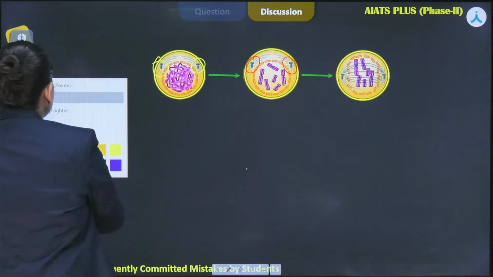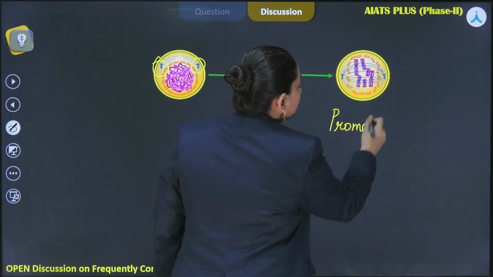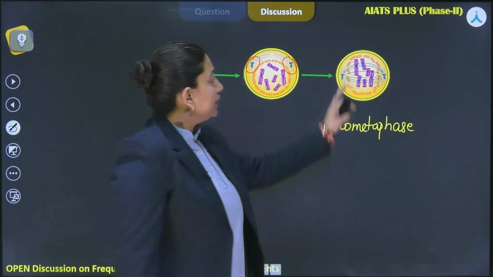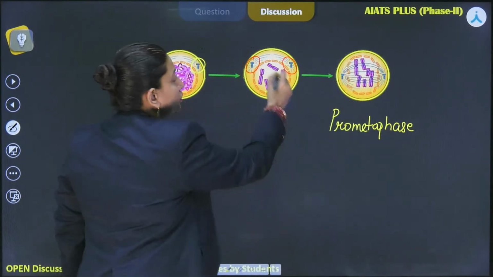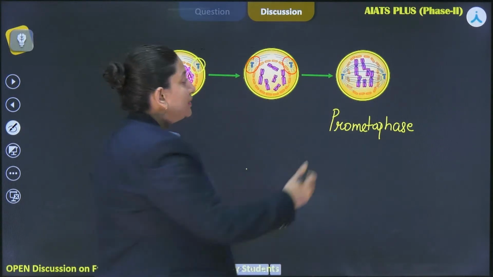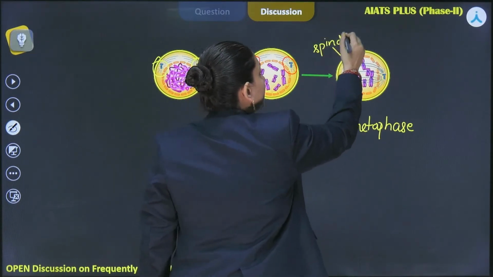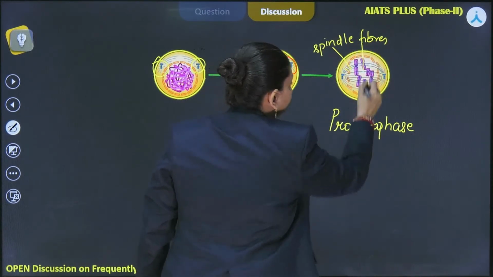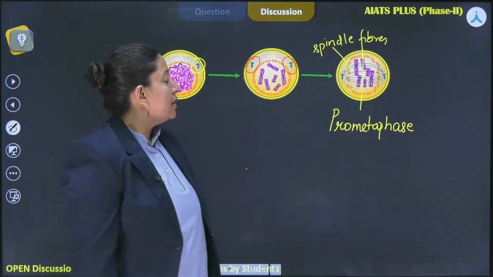So this particular figure over here represents prometaphase or early metaphase. Reason being, over here you can see congression. That means the chromosomes that are scattered throughout this particular area are now firstly being attached with the spindle fibers, right? These are the spindle fibers. And also they now start moving to align themselves towards this equatorial plate. This particular movement is known as congression, right?